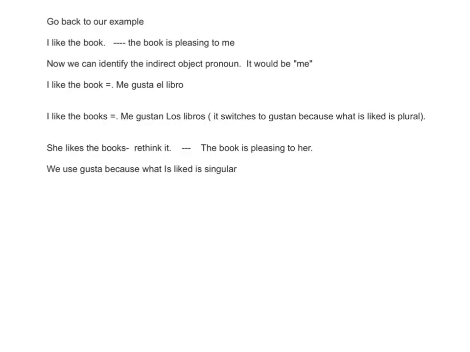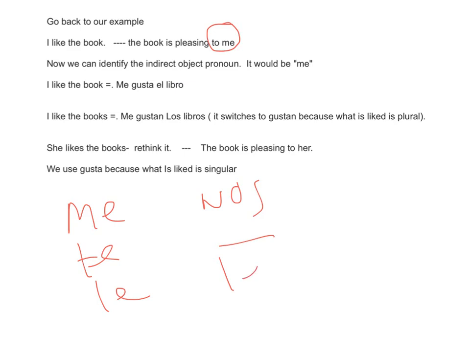25. Some examples. I like the book. The book is pleasing to me. We know that the indirect object pronoun needs to be here. What is it in Espanol? We know me, te, le, nos, les. So we choose the form that agrees with the first person singular, me, which in Spanish is the exact same word, me. There it is. Me gusta el libro.